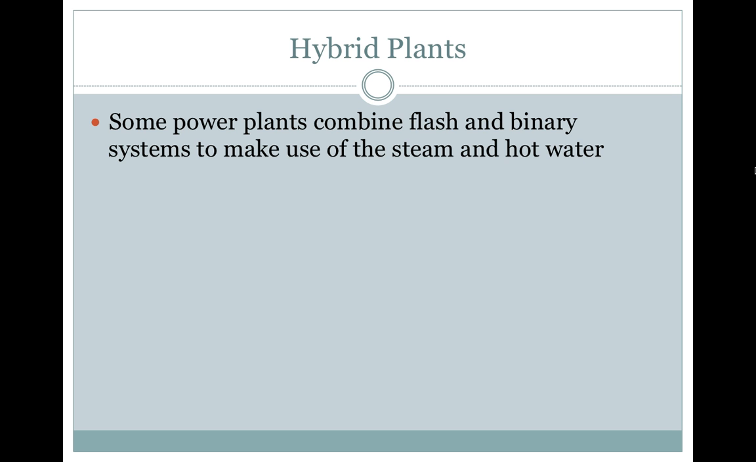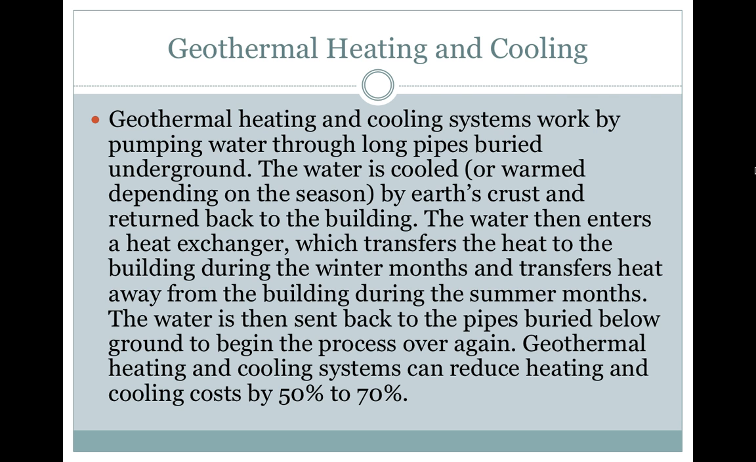Hybrid plants. Some power plants combine flash and binary systems to make use of the steam and hot water. Geothermal heating and cooling. Geothermal heating and cooling systems work by pumping water through long pipes buried underground. The water is cooled or warmed, depending on the season, by the Earth's crust and returned back to the building. The water then enters a heat exchanger, which transfers the heat to the building during the winter months and transfers heat away from the building during the summer months. The water is then sent back into the pipes buried below the ground to begin the process over again. Geothermal heating and cooling systems can reduce heating and cooling costs by 50 to 70%.